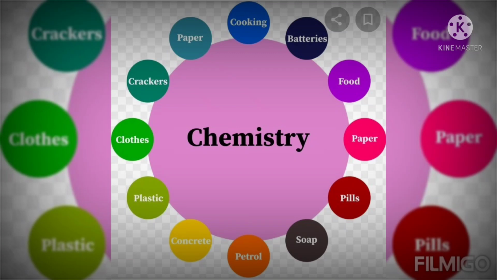What we saw in Mumbai. Yes, that is the crackers. This is all about the use of chemistry. Understand? Cooking, batteries, food, paper, pills, soap, petrol industry, concrete, plastic, cloths, and crackers.